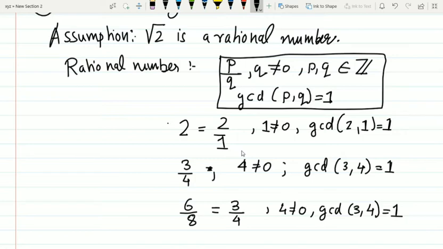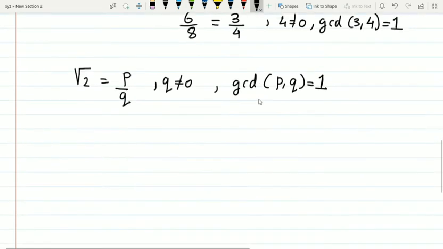So what we mean is that the highest number which divides both P and Q is 1. It should not be that some other number divides both P and Q. An example of the GCD of two numbers being 1 is two prime numbers, like 2 and 3. The GCD of 2 and 3 is 1, or 5 and 7 maybe.